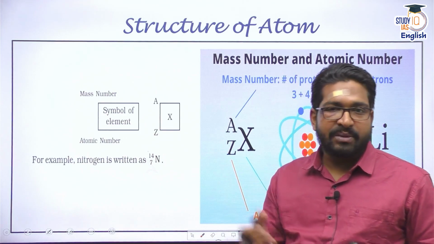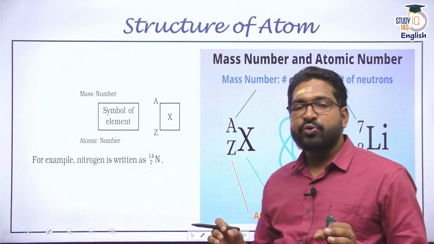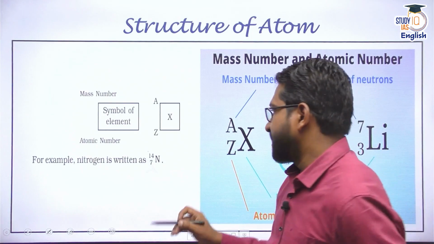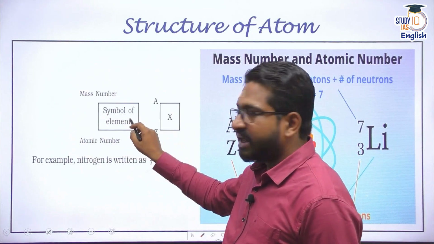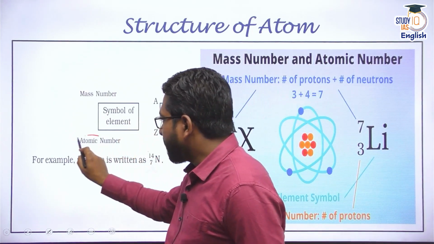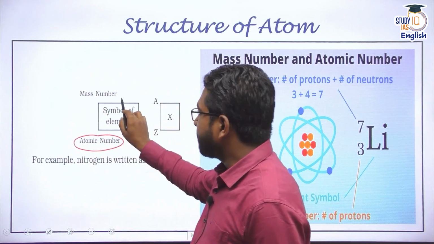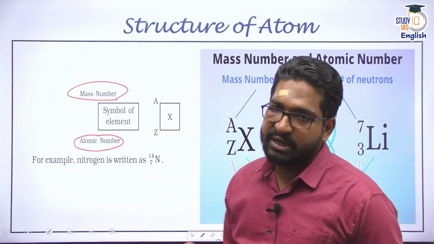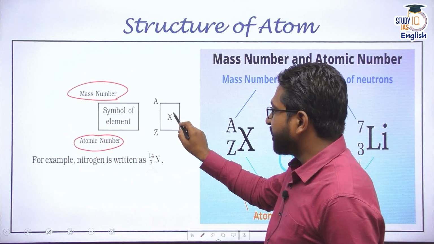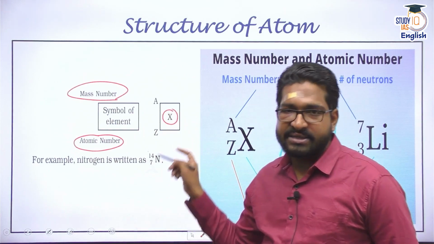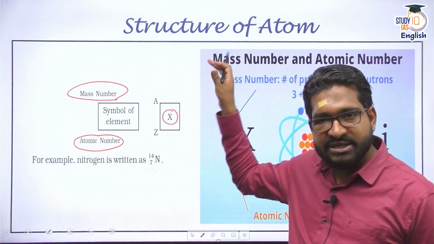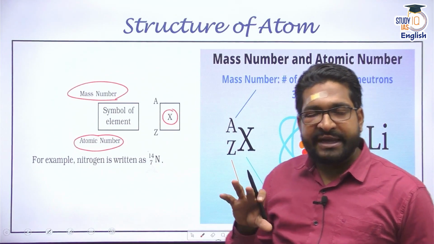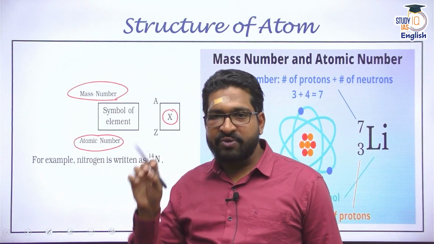Every element, we have seen the periodic table, is defined through 2 characteristics. When we write an element, we write the atomic number below and we write the atomic mass or mass number above. So if I write one particular element, I signify it as X, and I told you how the nomenclature is held. There are certain rules and regulations. We normally take the first letter, or the first 2 letters, or the first and the third letter.